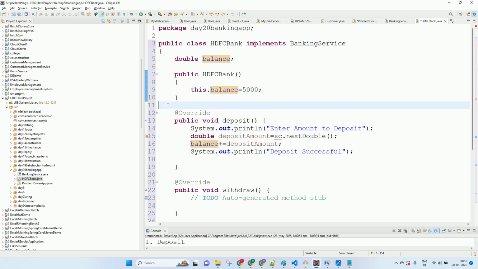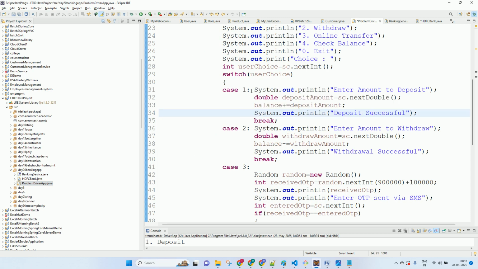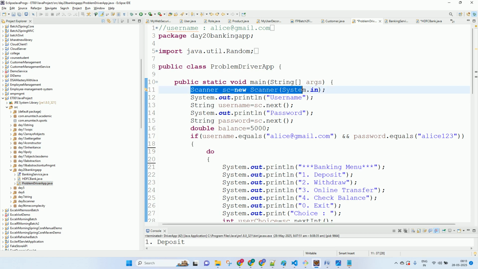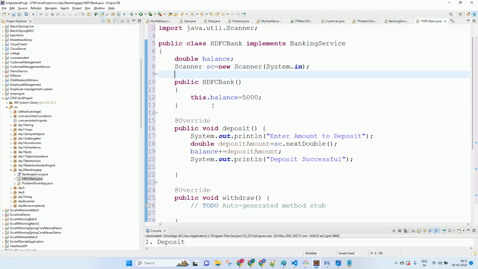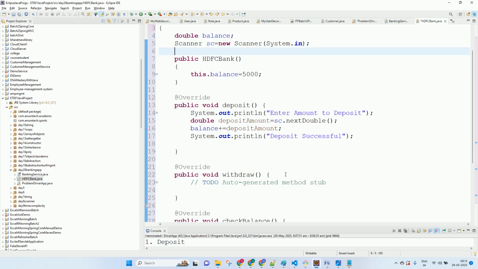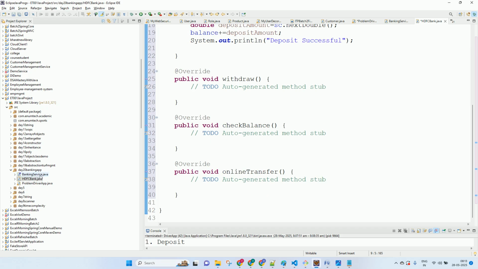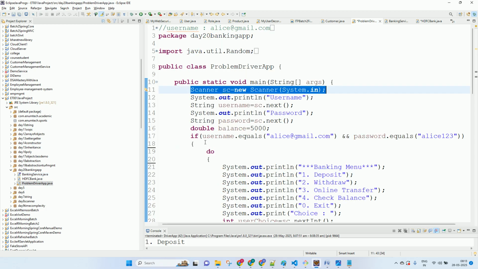Okay, this also does not have a scanner, so we'll do that also. So the scanner variable we can declare as an instance variable so that it can be used across all the methods. Okay, this was deposit. Now next is withdraw. So what is withdraw doing? Withdraw is doing this, correct?